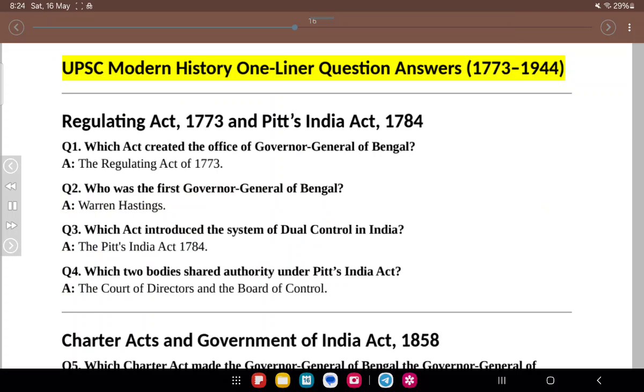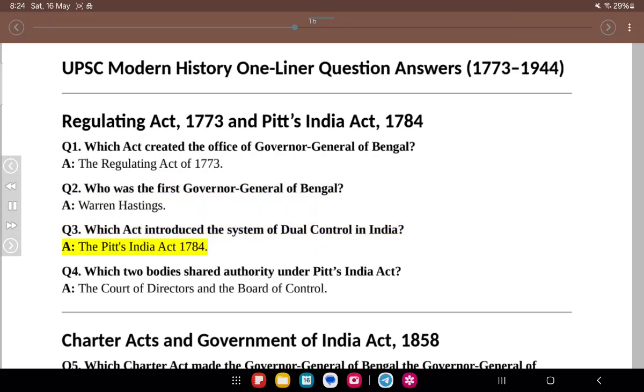UPSC Modern History One-Liner Question Answers, 1773-1944. Regulating Act, 1773 and Pitt's India Act, 1784. Q1. Which act created the Office of Governor General of Bengal? A. The Regulating Act of 1773. Q2. Who was the first Governor General of Bengal? A. Warren Hastings. Q3. Which act introduced the system of dual control in India?